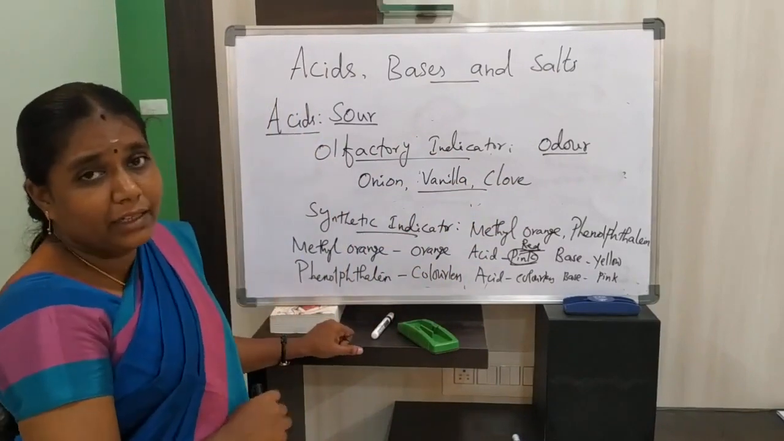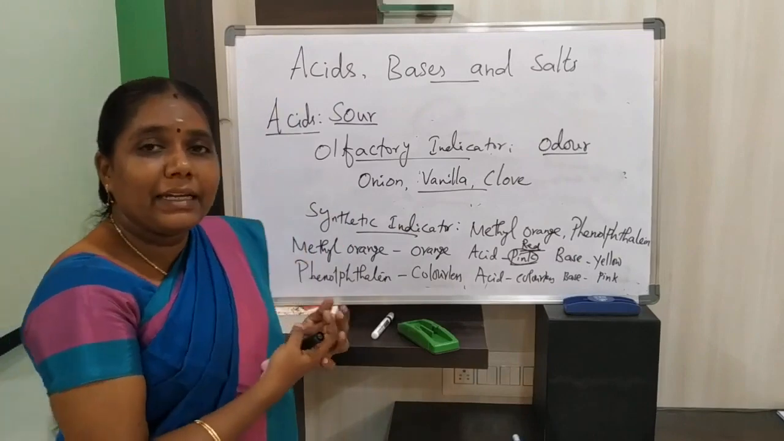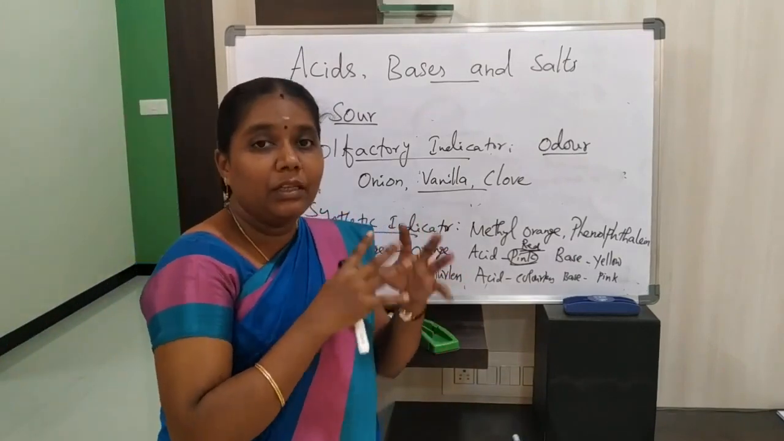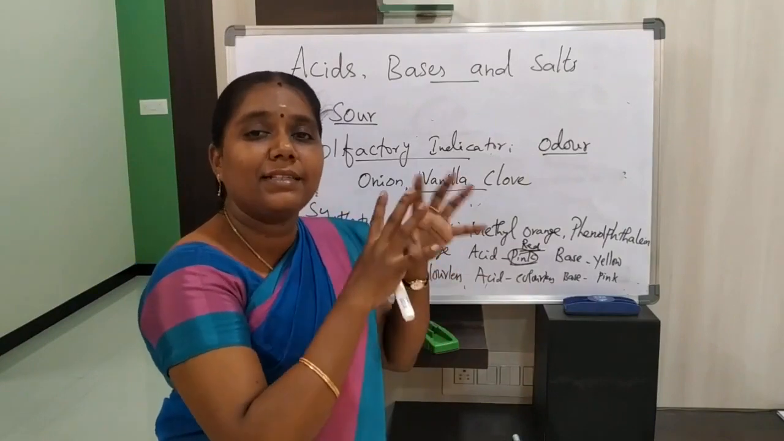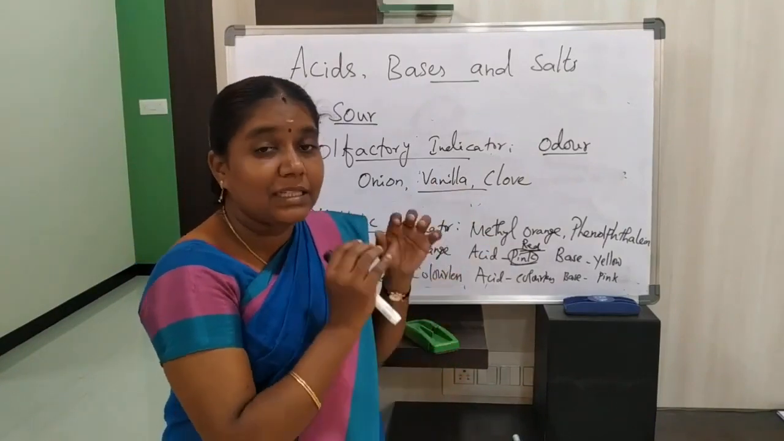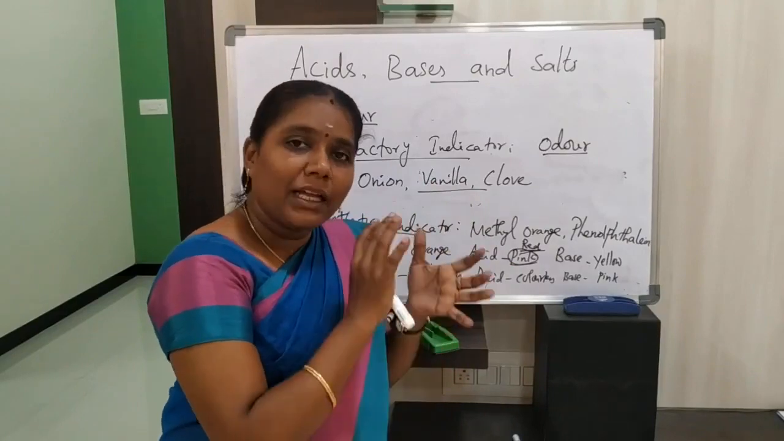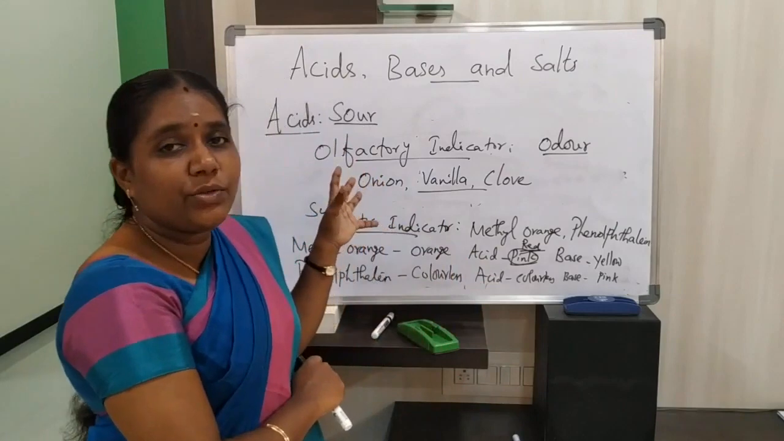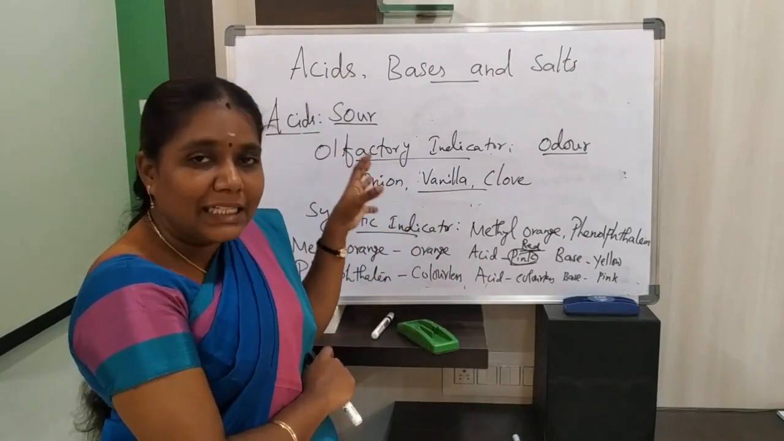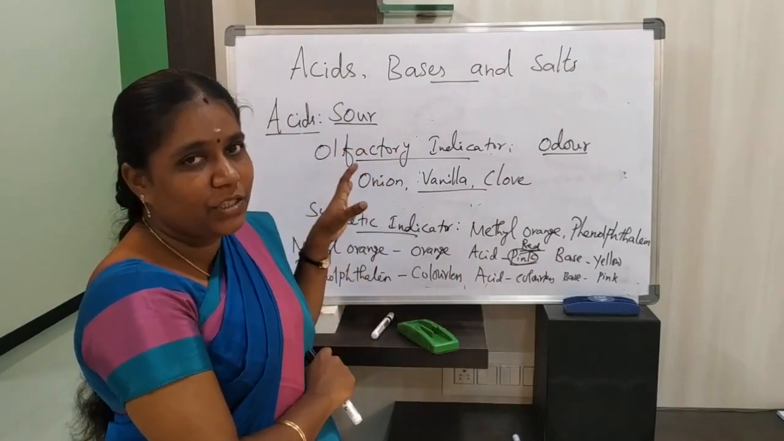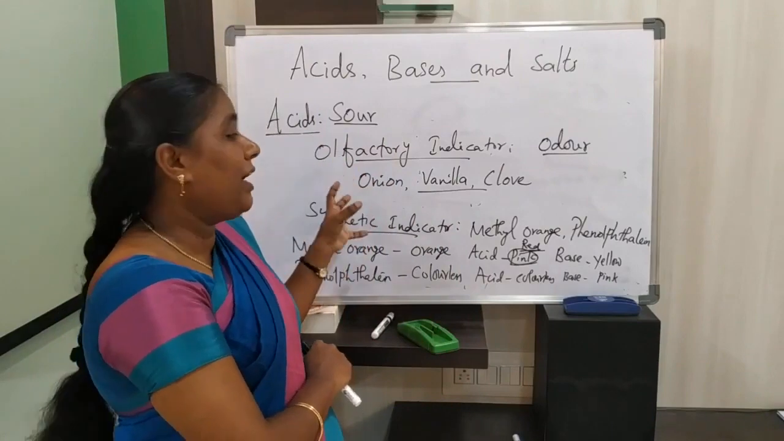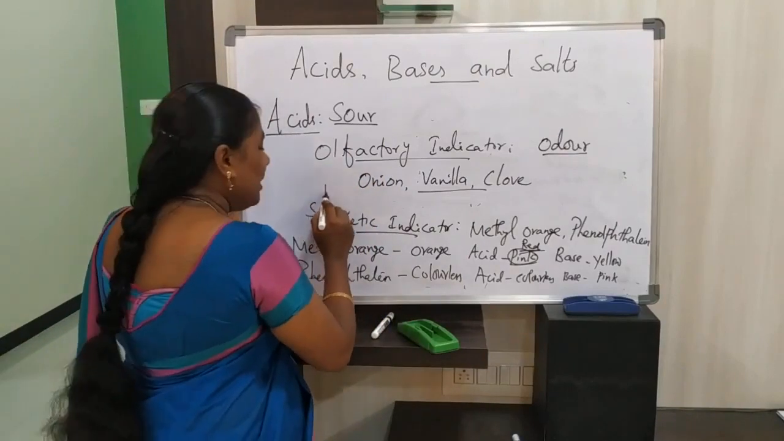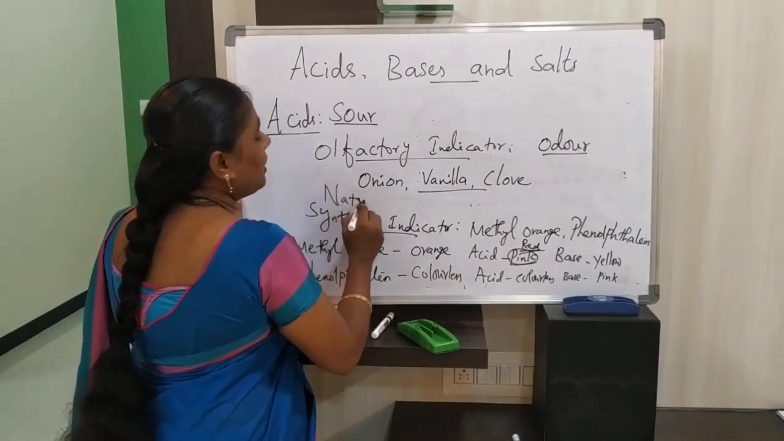So what indicators have we discussed today? Indicators are chemical substances which show whether the given substance is acid or base by color change and also with the help of odor. By color change we use natural indicators. They are generally obtained from plants and animals. Among natural indicators we have discussed litmus. And we have some more naturally occurring indicators also.